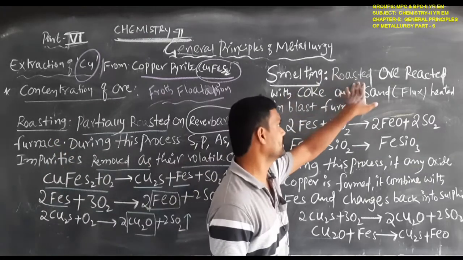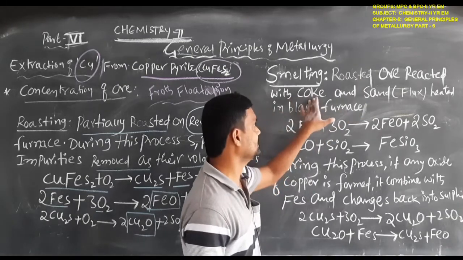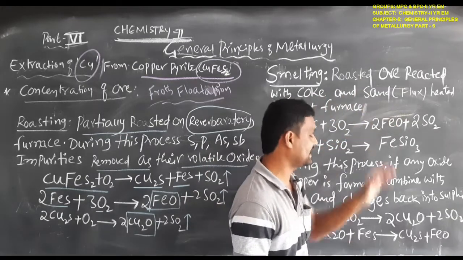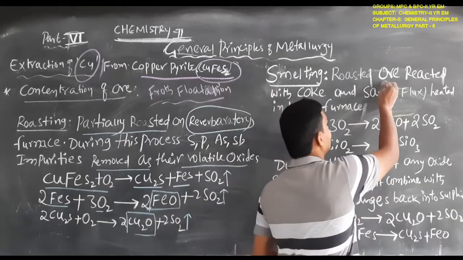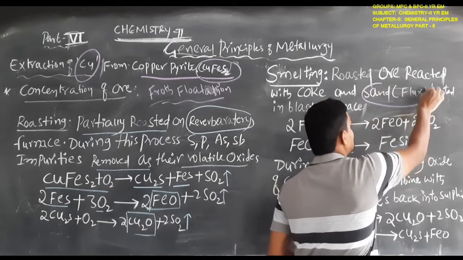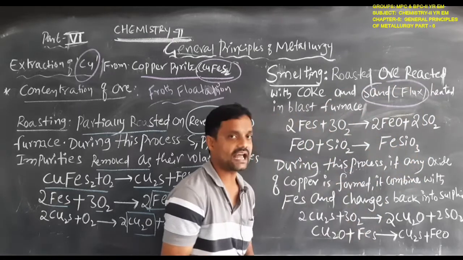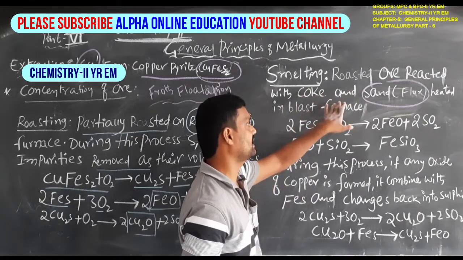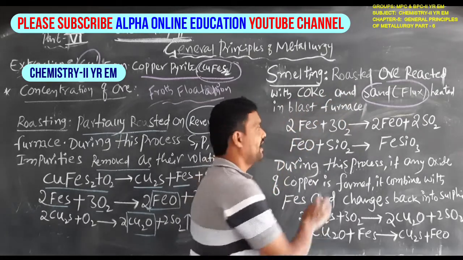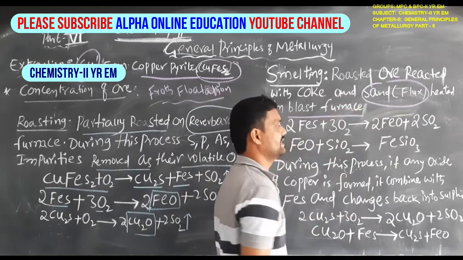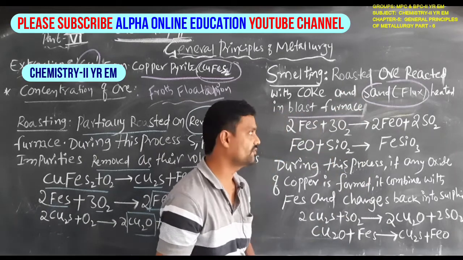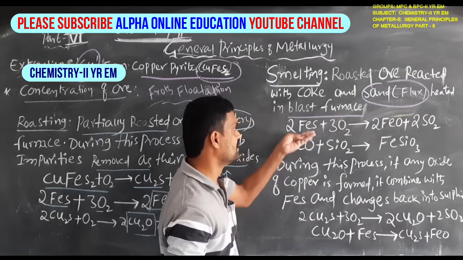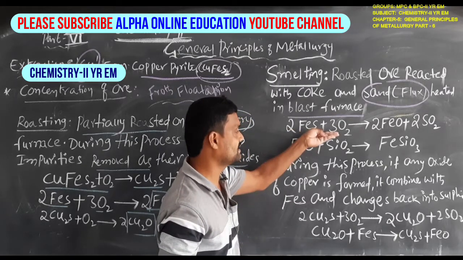So this roasted ore reacts with coke and sand. Here the sand will act as a flux. The roasted ore reacts with the coke and sand and is heated in the blast furnace. What are the reactions? So iron sulfide reacts with the oxygen.